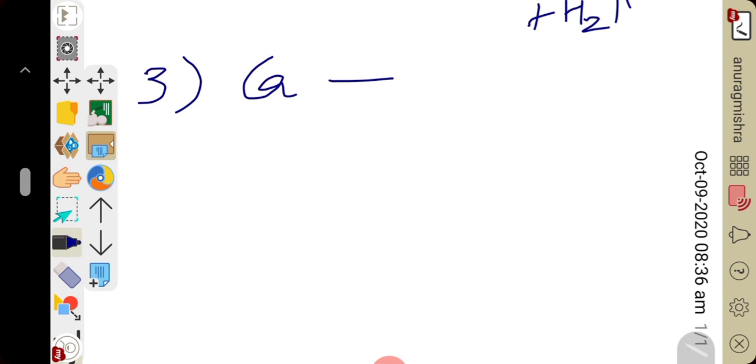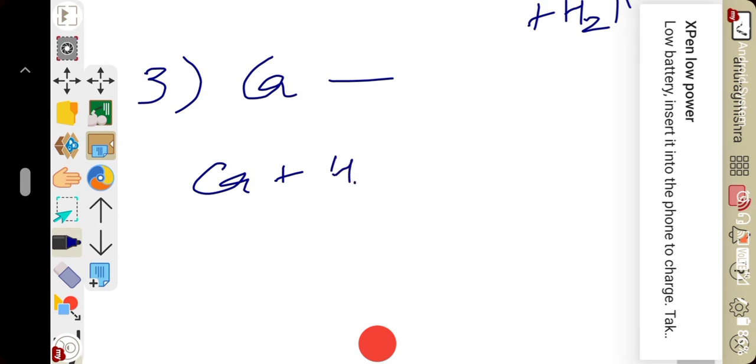Calcium reacts with cold water to form calcium hydroxide, and hydrogen gas is prepared.